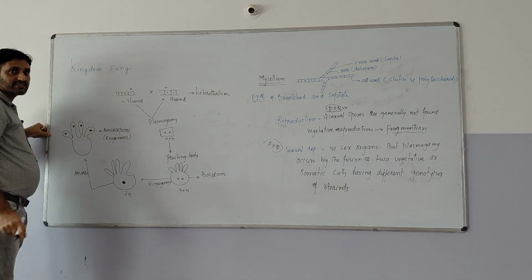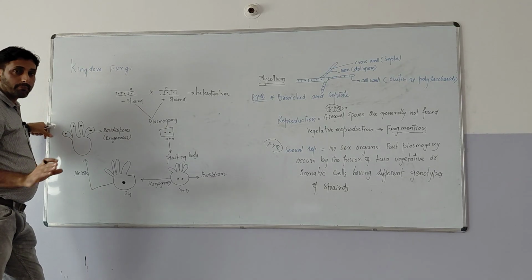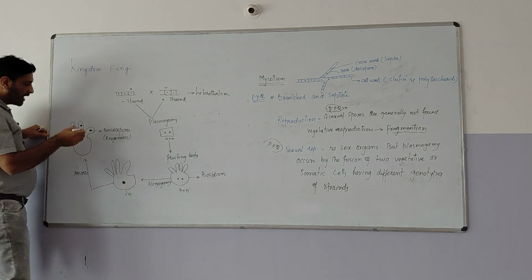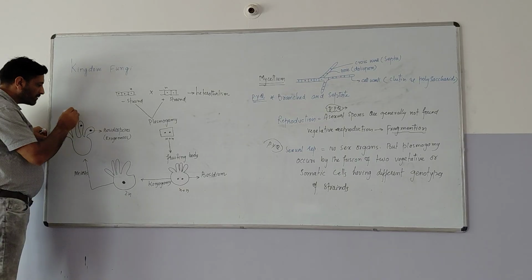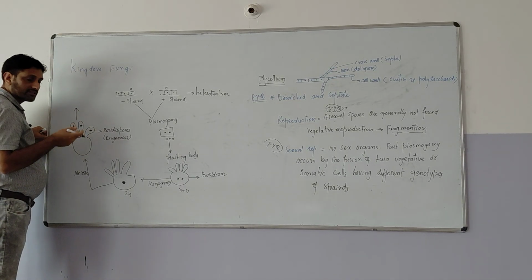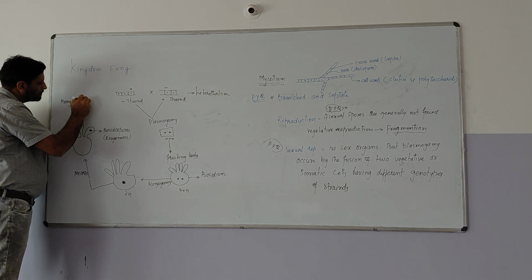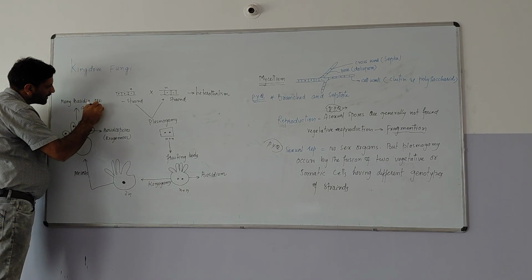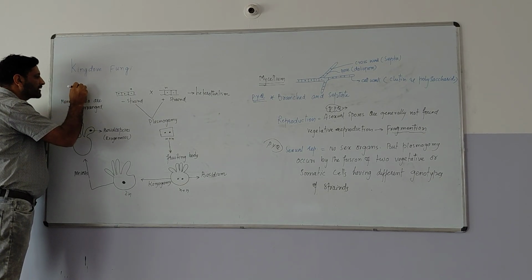As we know, in Ascomycetes the spores are endogenous. In Phycomycetes, spores are endogenous. But in Basidiomycetes, the spores are exogenous. Now, after this, the spores will come out and they will germinate. Many of the basidia are arranged in a cluster.